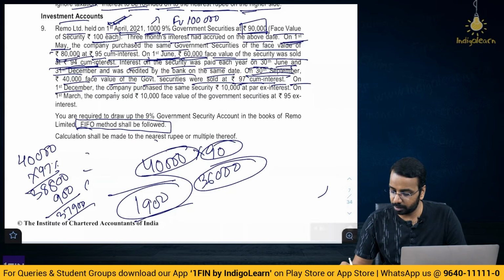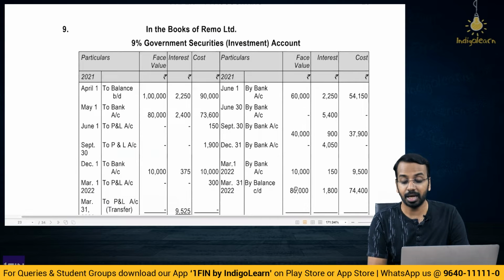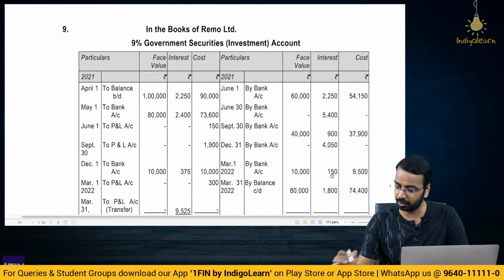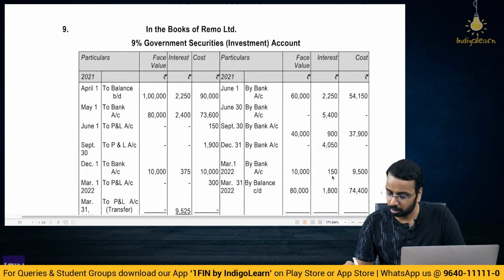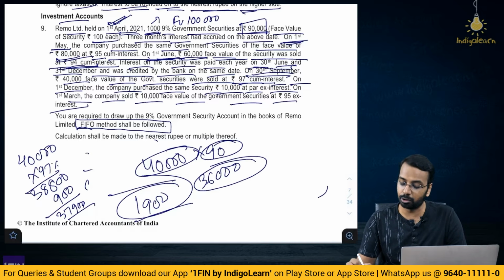On 1st of December, the company purchased the same security for 10,000 at par ex interest. So, that is directly a purchase entry, 10,000 at par ex interest means you have to add the interest. So, now you can calculate the interest and add it, a simple thing. On 1st of March, the company sold 10,000 face value of the government securities at 95 ex interest. Again, now they have sold 10,000.